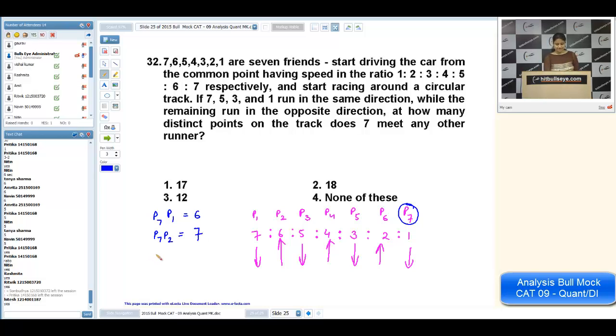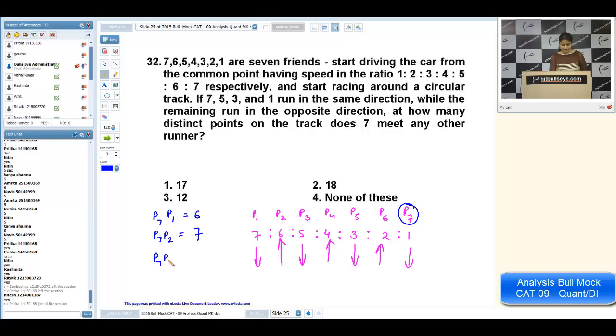Now I am taking P7 and P3. P7, P3, they are moving in the same direction. That's why 4 points. Then we will take P7 and P4, opposite direction, 5 points. Then we will take P7, P5, same direction, 2 points. Then we will take P7 and P6, opposite direction, 3 points. Now, addition of these points is not the answer.